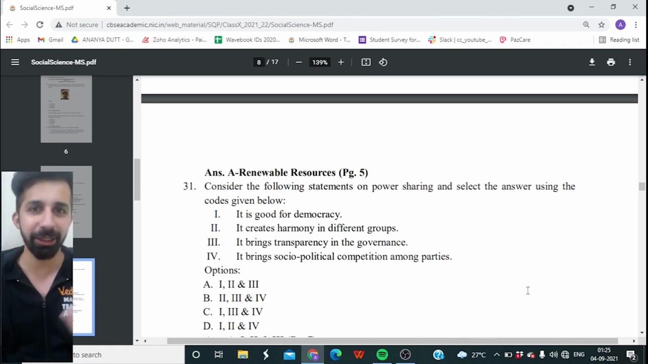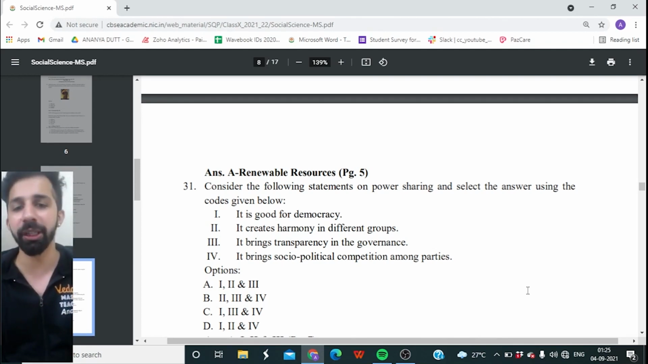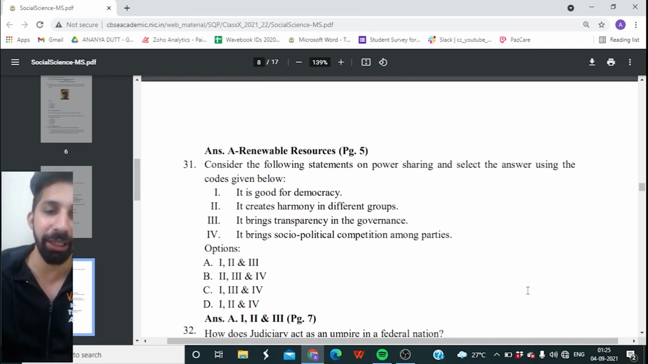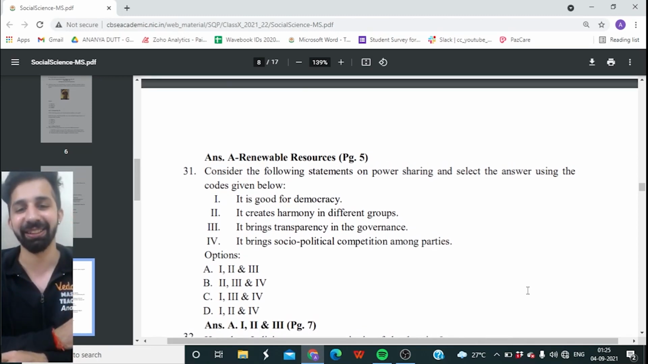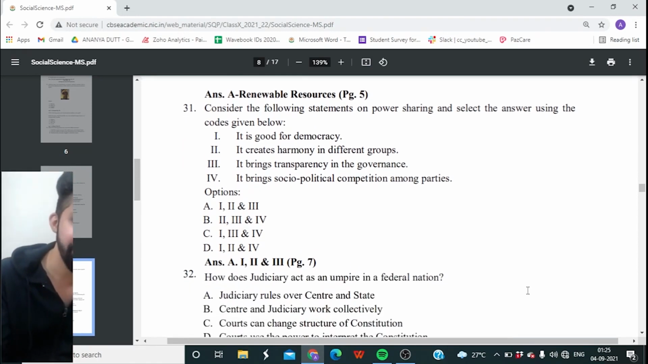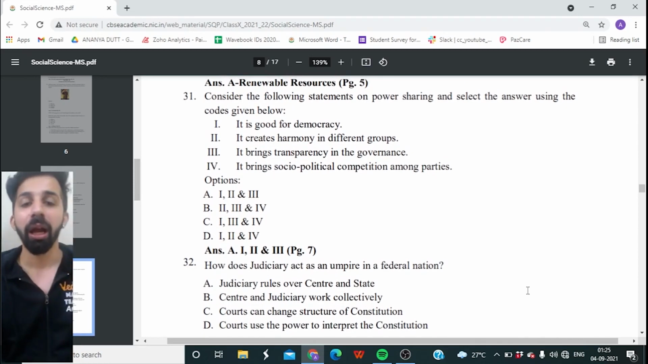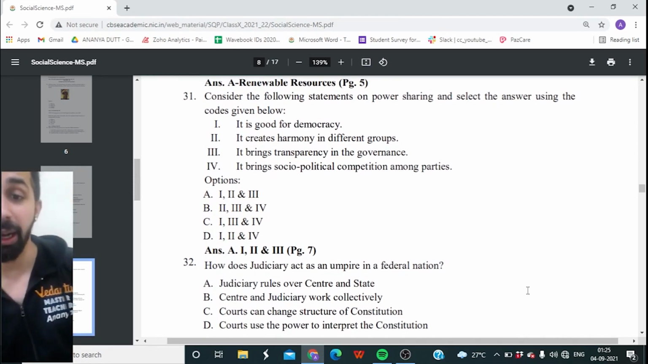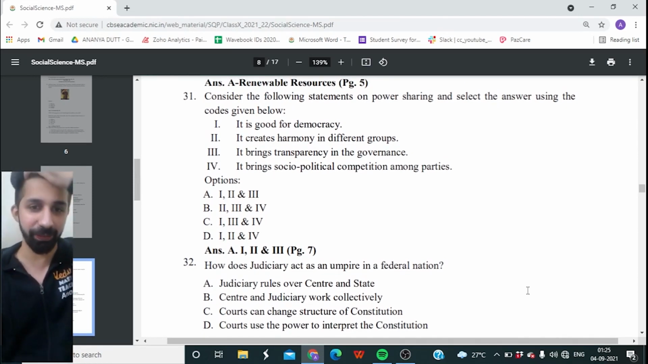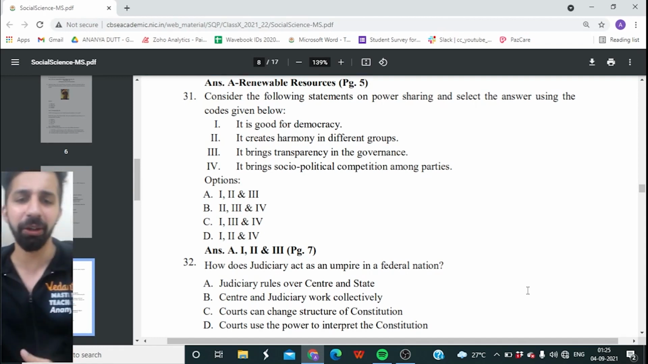So I guess the first three statements are absolutely right. So option A, 1, 2 and 3 is absolutely right. Yes. Good one. The fourth one is wrong. Next question. How does judiciary act as an umpire in the federal nation? How it acts as an umpire in the federal nation?